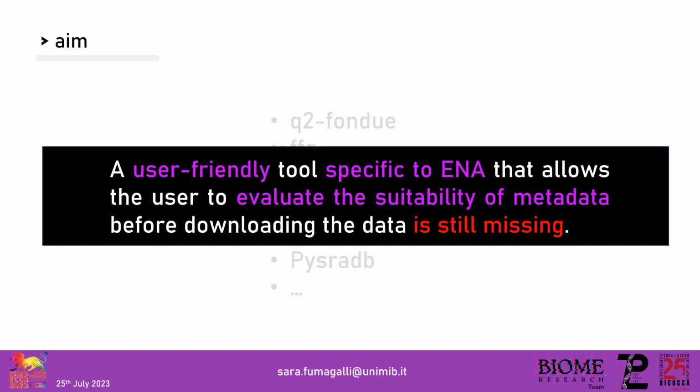A tool specific to ENA that allows the user to evaluate the suitability of metadata before downloading the data is still missing. Indeed, the lack of data harmonization and metadata standardization makes it challenging to download the wanted data.